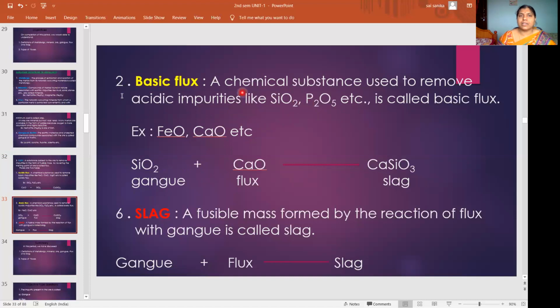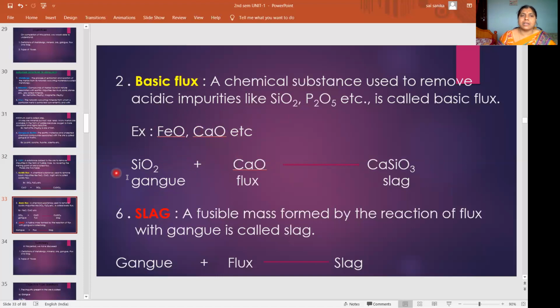Here, to remove the acidic impurity, we have to add basic flux, that means a flux which is in basic nature. The acidic impurities may be SiO2, P2O5. Then you have to add a basic flux. Examples for basic flux: iron oxide, calcium oxide, etc.